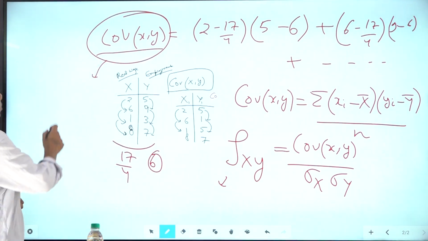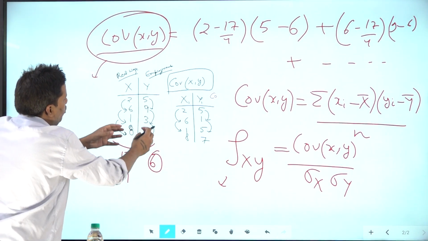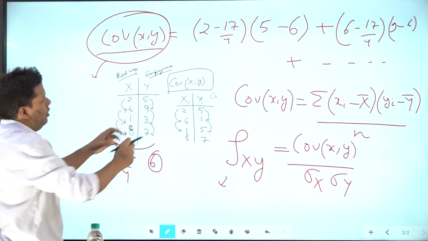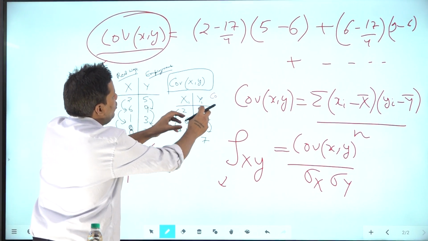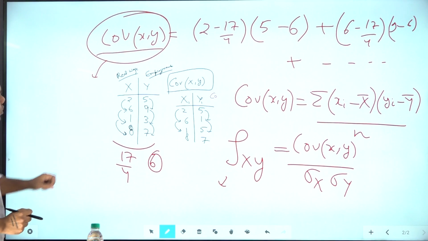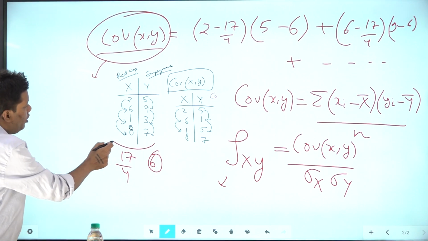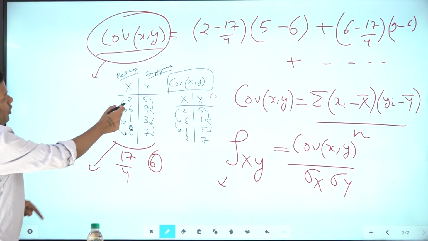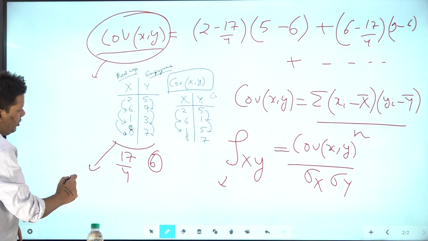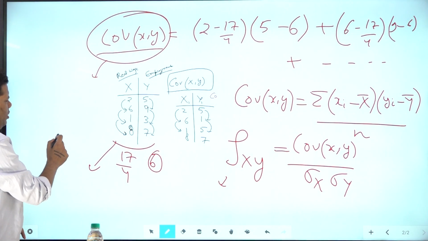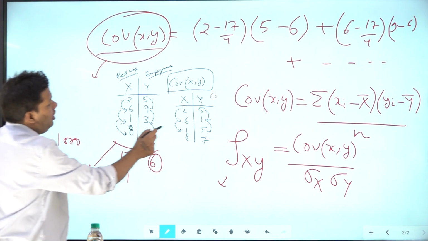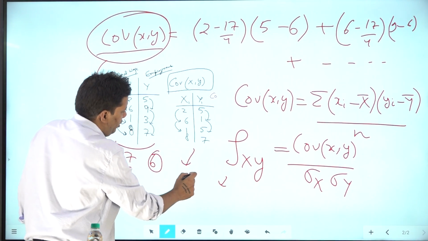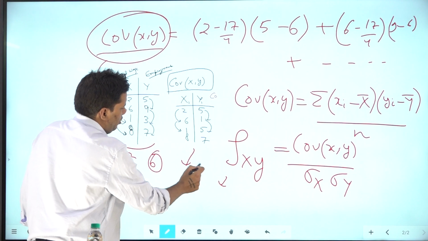Let's say here your x and y values are in thousands, and these values are in unit digits. The covariance, when you calculate it for this table, would be much larger. It would be, let's say, in thousands. Let's say I'm assuming it is 1000, and here the covariance might be, let's say, only 3.